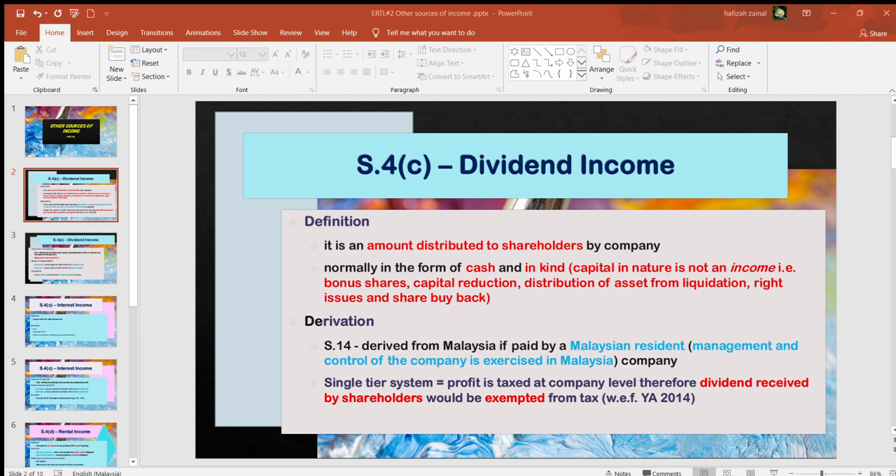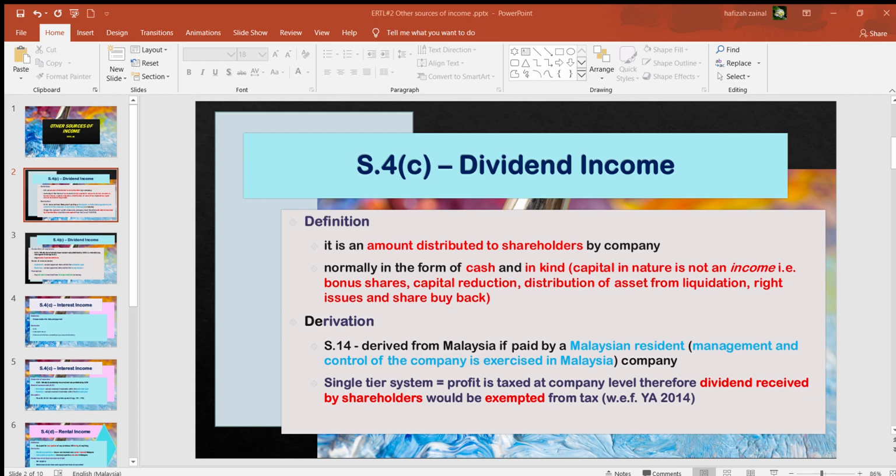Okay, another one is capital reduction. Para 4.0 mentions capital reduction, when the company tries to reduce the amount of authorized share capital. Because if you still remember, when you learned about share capital, you have authorized share capital, and sometimes they try to reduce that and they pay money to the shareholders. So in this sense, it is also considered as a capital receipt or capital in nature. Therefore, whatever amount received by the shareholders is not taxable.